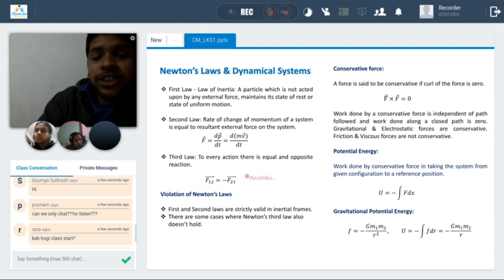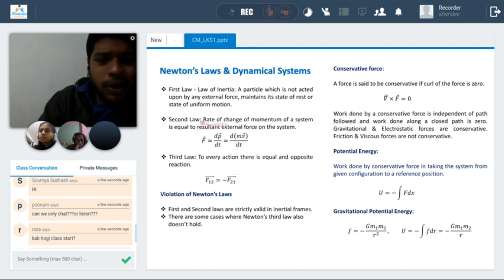So there are exceptions for all three laws. At the time when Newton stated these laws, people thought they were universal and everything could be explained with them. But later it was found that they are very limited. They succeed only in a very specific frame of reference.